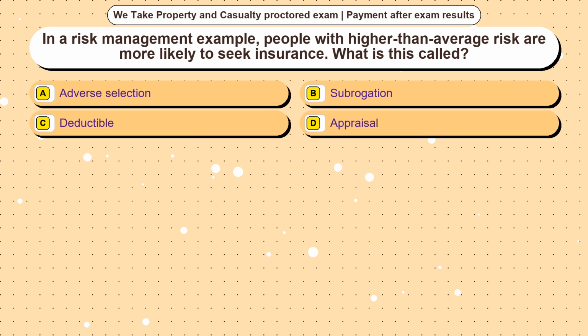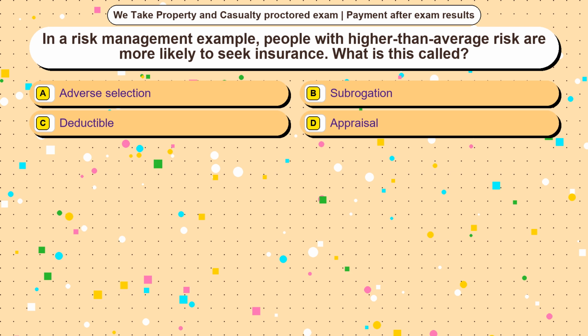Question 21. In a risk management example, people with higher than average risk are more likely to seek insurance. What is this called? Option A, adverse selection. Option B, subrogation. Option C, deductible. Option D, appraisal. The correct answer is option A.